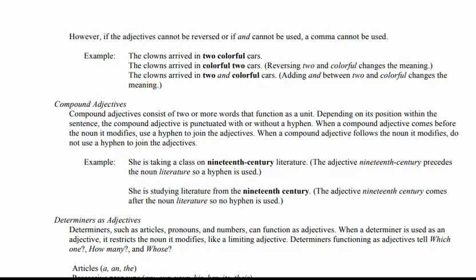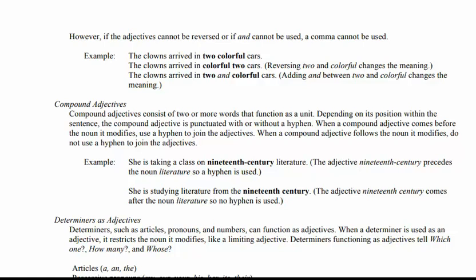However, if the adjectives cannot be reversed, or if and cannot be used, a comma cannot be used. Like the clown arrived in two colorful cars. It means that there are not two coordinate adjectives at the same time, but we combine them into a colorful thing, so we can't use a comma between them.